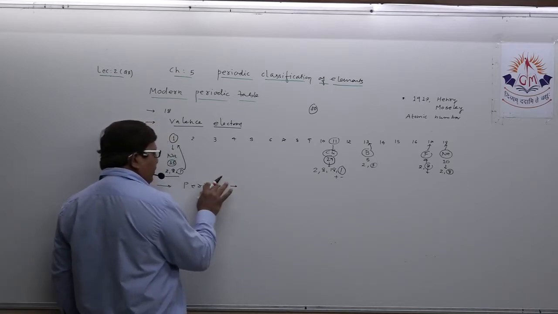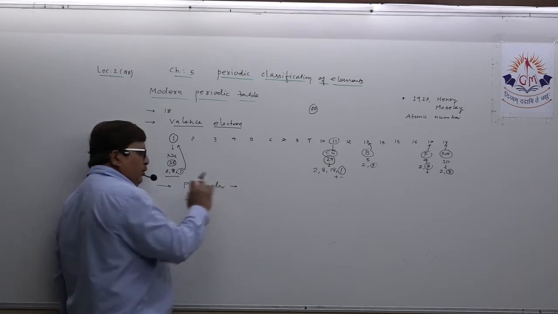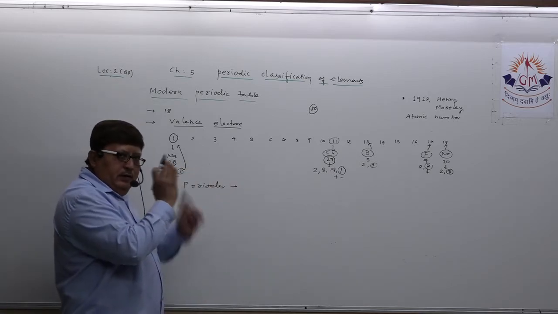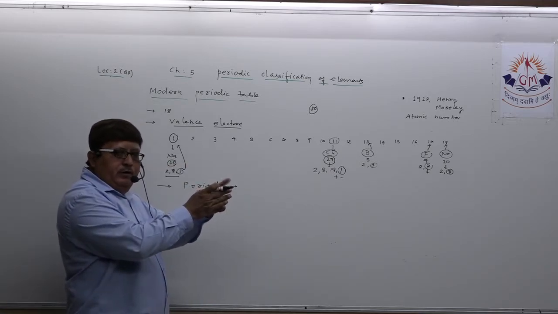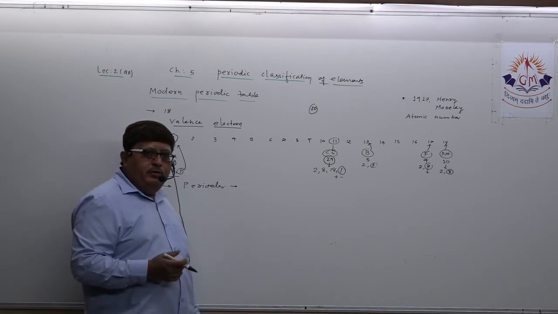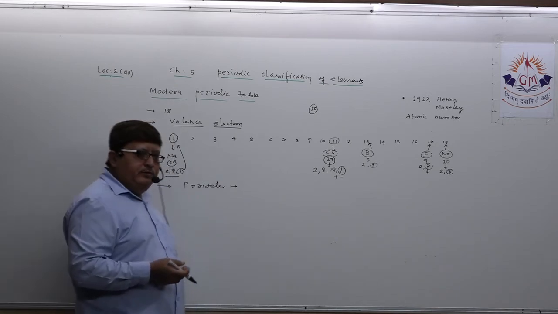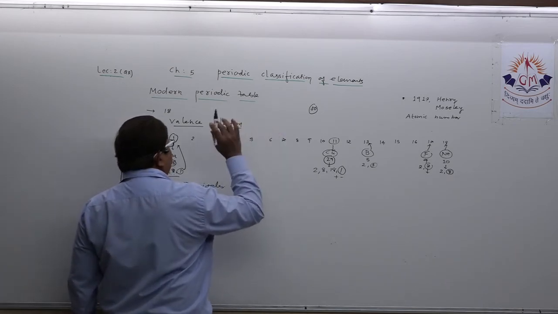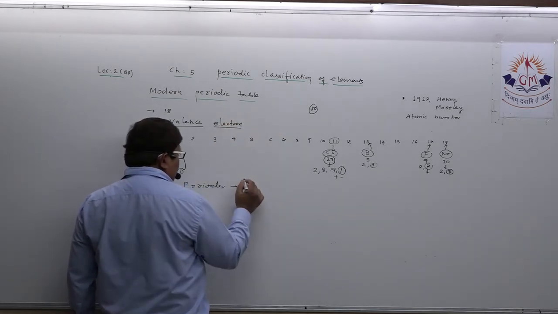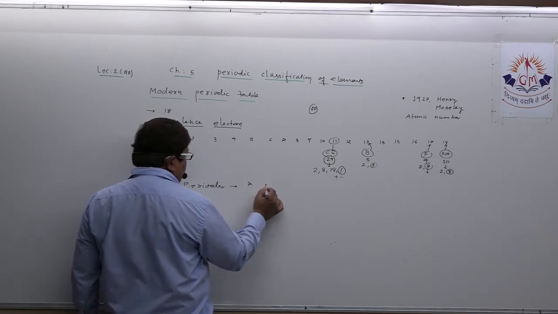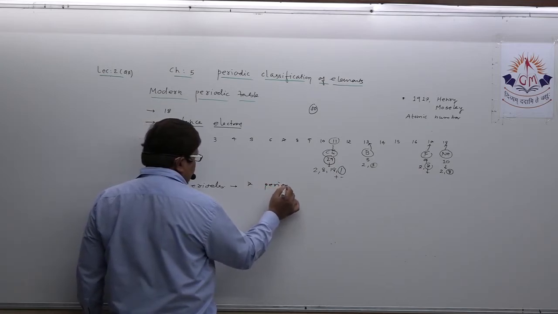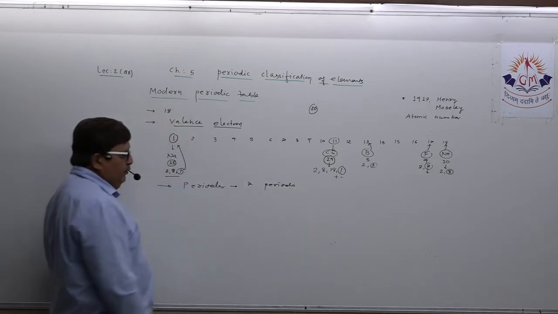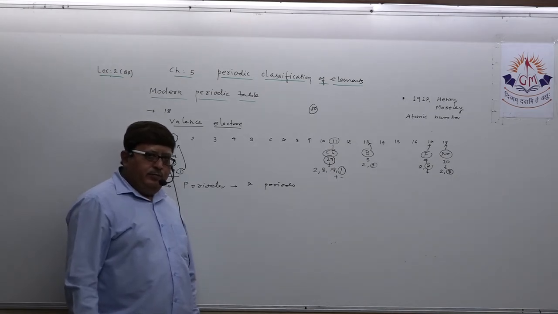When you define period, you are writing that the horizontal rows present in the modern periodic table are known as periods. Actually, there are 18 groups, as you know. Similarly, there are 7 periods in the modern periodic table.